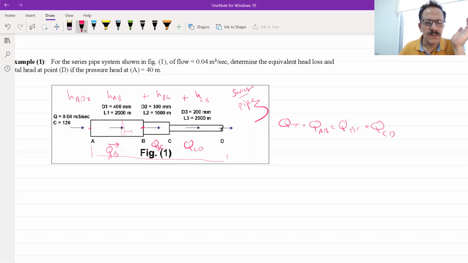When I have a pipe like this, about 2 kilometers in length, I will see what the pressure at point B will be. The pressure at point B will definitely be equal to the pressure at A minus the head loss that occurred here, and then I will check whether it is within the standard or not. And I will check this one, and this one. The Q here is given to you, but in practical life you have to find that Q.